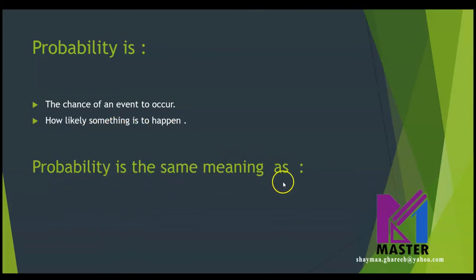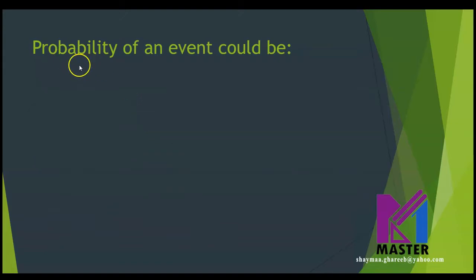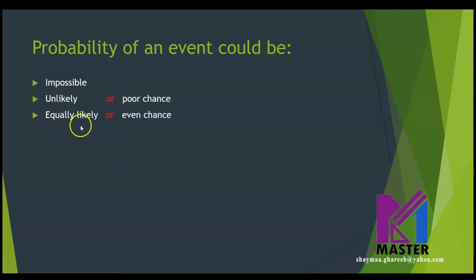Probability has the same meaning as likelihood or chance. The probability of an event could be impossible, unlikely, or poor chance, which have the same meaning; equally likely or even chance; likely or good chance, which have the same meaning; or certain.